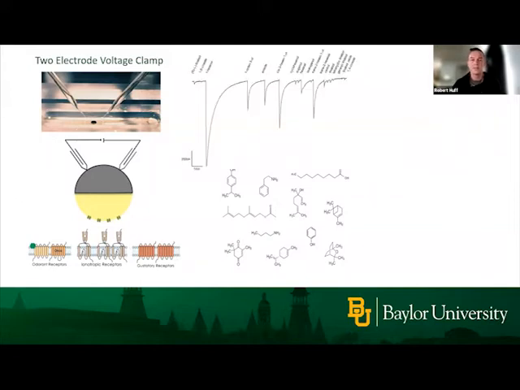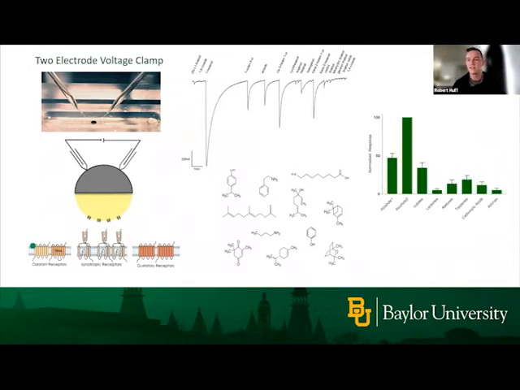So we'll have a baseline measurement way up at the top, and then we'll give it an odor stimulation. If it responds, you'll see one of these dramatic drops in current that will ultimately come back to baseline, and we can stimulate it again with a different compound. We can take this digital information and turn it into easily readable graphs, something that looks like this, so that we get a good idea of what these different receptors are responsible for detecting in the environment.